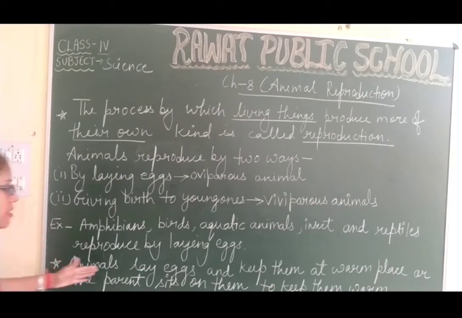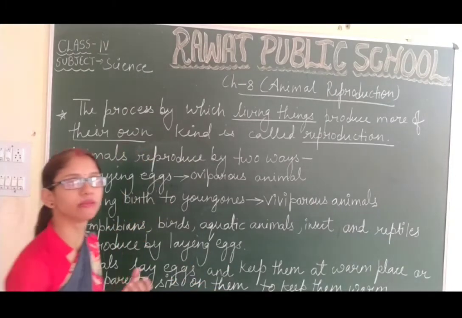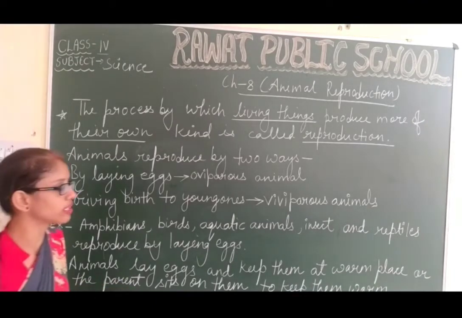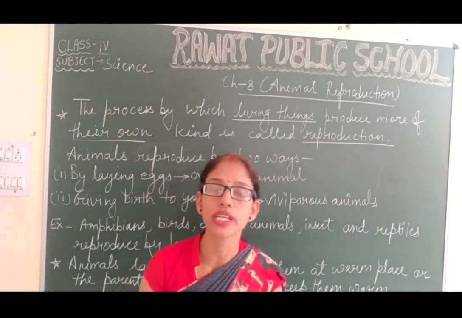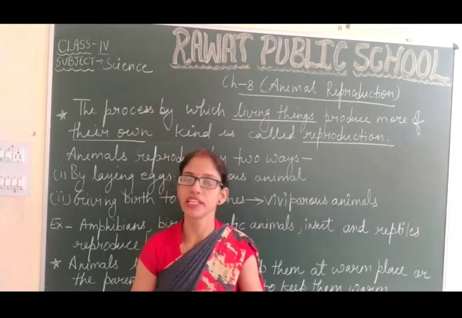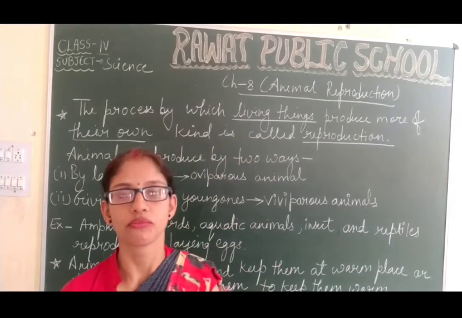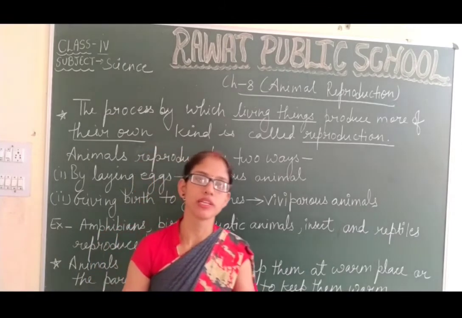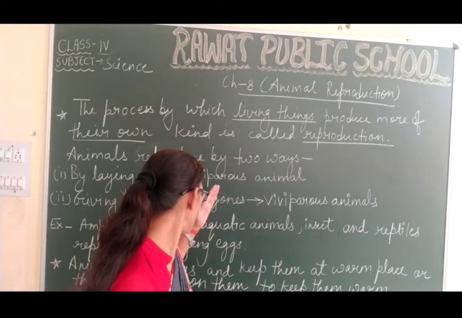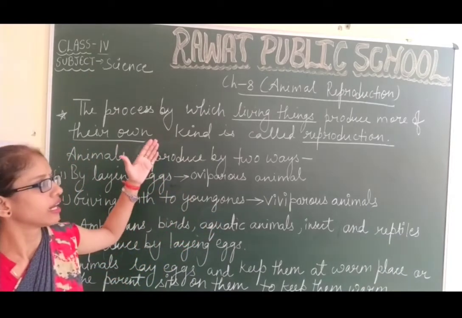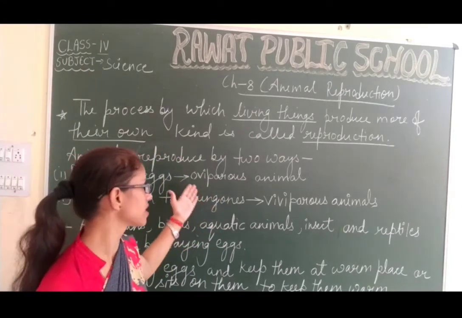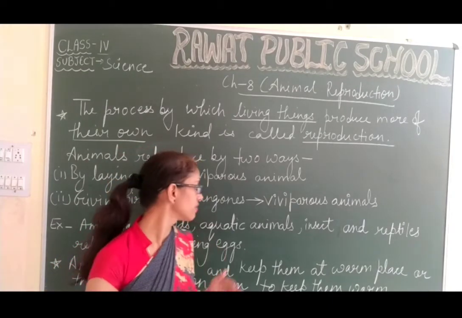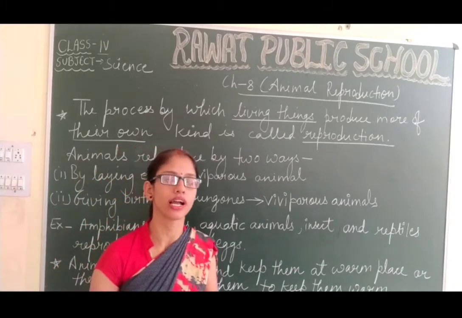Next, animals lay eggs and keep them at warm places. Animals जो होते हैं they lay eggs and keep them at warm places, or the parent sits on them to keep them warm. To incubate the eggs, the parent sits on them, and when the eggs mature, the small babies come out. So this is about how animals reproduce in two ways: first by laying eggs, and second by giving birth to young ones of their own kind.